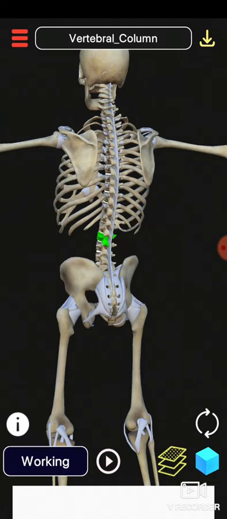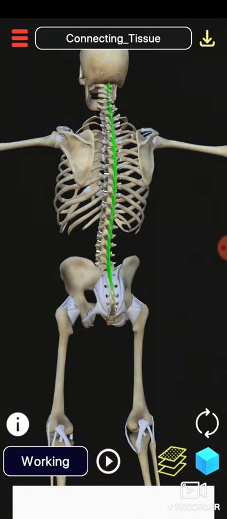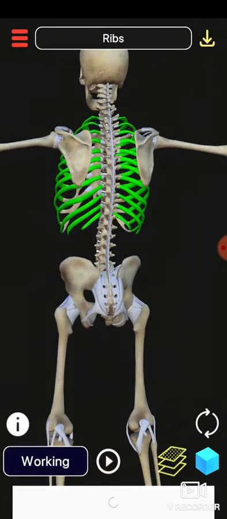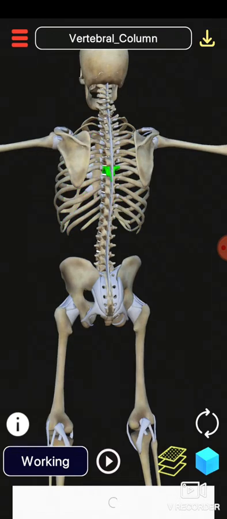These are small vertebrae, and these vertebrae are connecting to each other and forming the vertebral column because of the presence of connecting tissue. This green line is the connecting tissue by which all the vertebrae are connected to each other and going towards the brain.